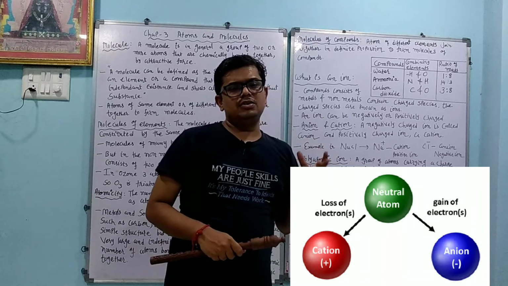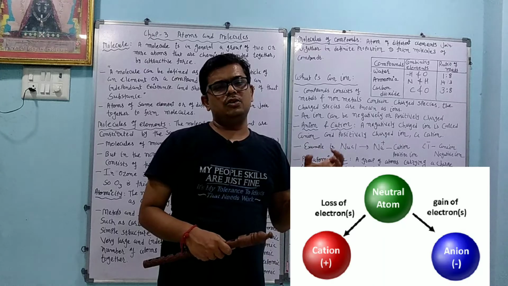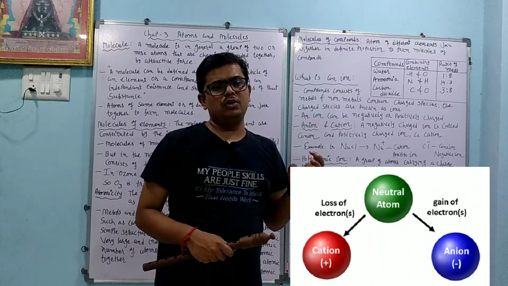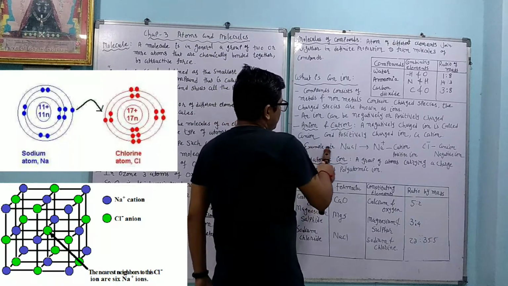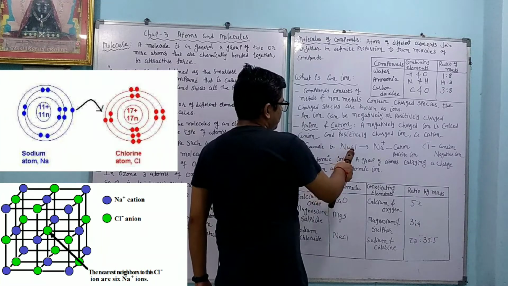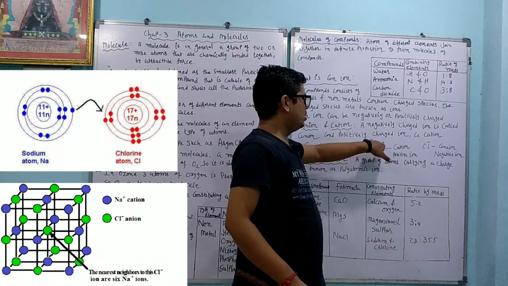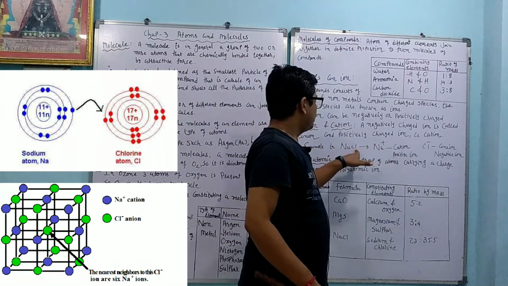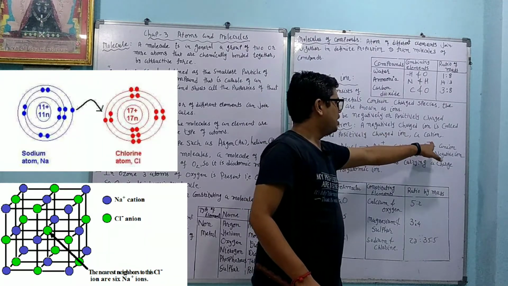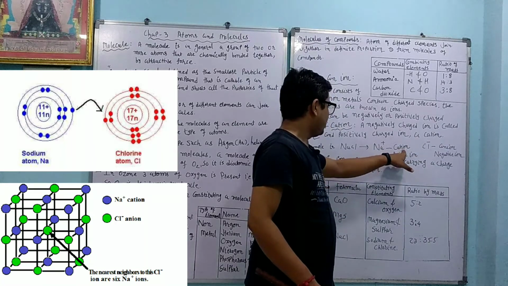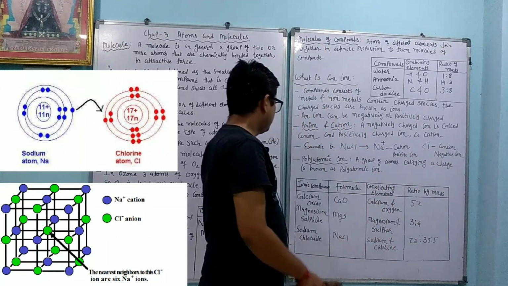Okay, so we already discussed that those atoms which have a tendency to lose electrons make the positive ion, and non-metals, which have a tendency to gain the electron, make the anions. Example, in NaCl, what happened dear student? Na has a tendency to lose the electron, so it has a positive charge. Chlorine has a tendency to gain the electron of sodium, so chlorine takes the electron of sodium and becomes a negative ion. Na loses the electron, so it becomes a cation or positive ion. Cl- is gaining the electron, so it becomes an anion or the negative ion.